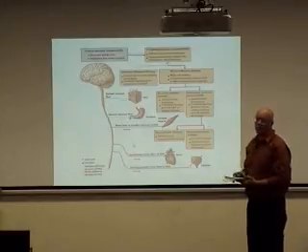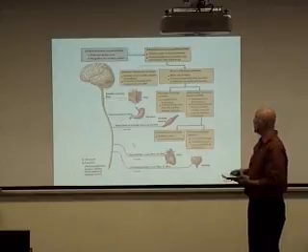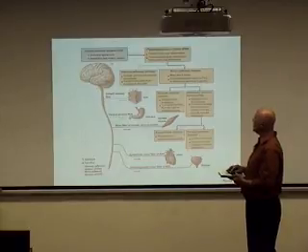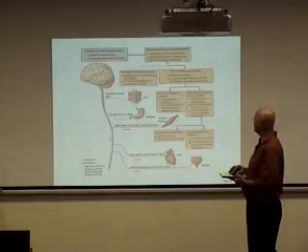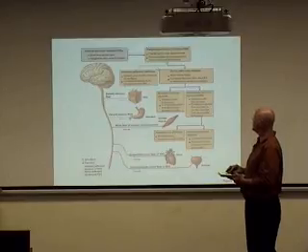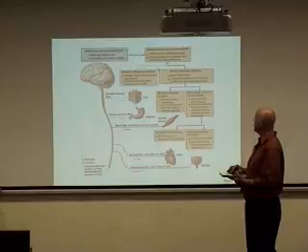This will be an important diagram for you. There will be several questions on your upcoming test that will deal specifically with the organization of the nervous system. Once again, here is the central nervous system with the brain and the spinal cord. Here is the peripheral nervous system. The red arrows indicate the efferent pathways, information going out, electrical impulses being sent out. The blue arrows represent information going into the brain, into the central nervous system.